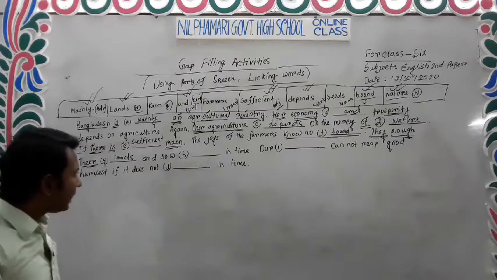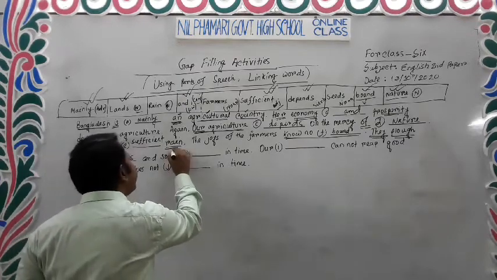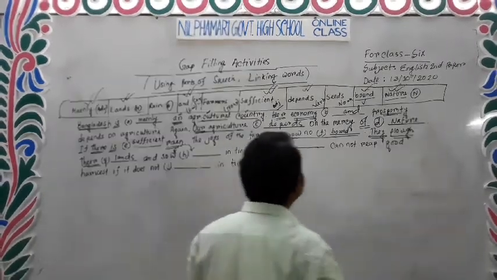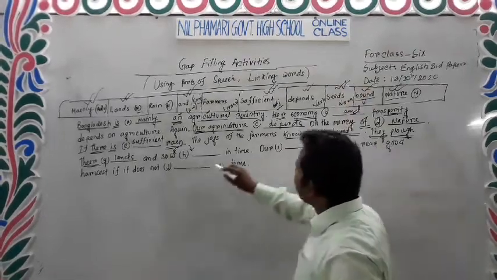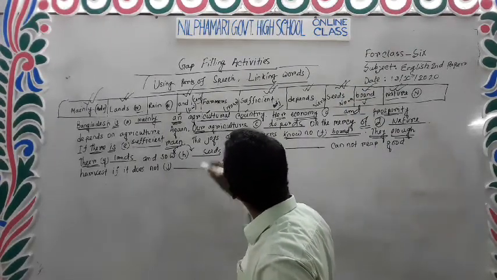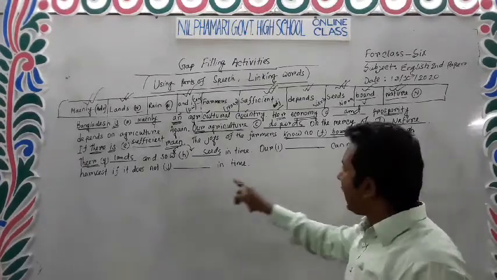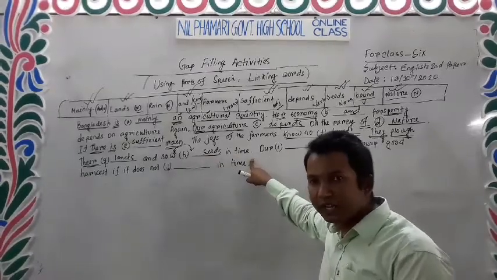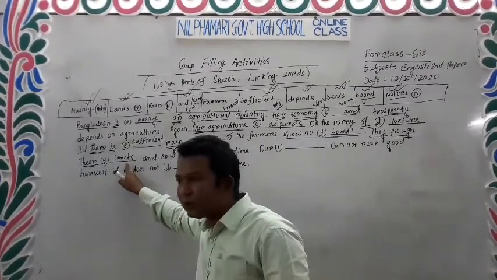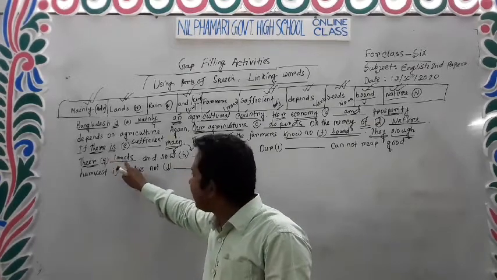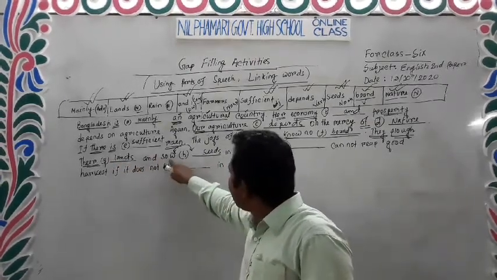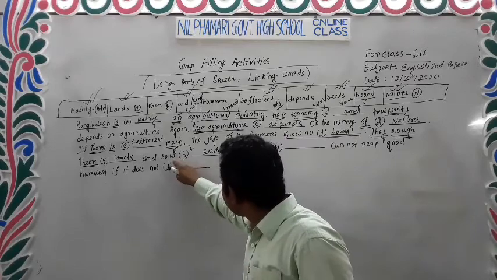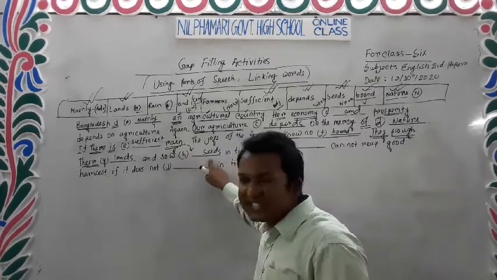And sow dash in time. After the main verb sow, there will be a noun word. In this case, we can say that the noun is seeds. Sow seeds. Okay. They plow their lands and sow seeds in time. After a possessive case, there will be a noun word. That is why lands is a noun, and again after a main verb there will be a noun word. Sow is a main verb. In this case, seeds is a noun word.